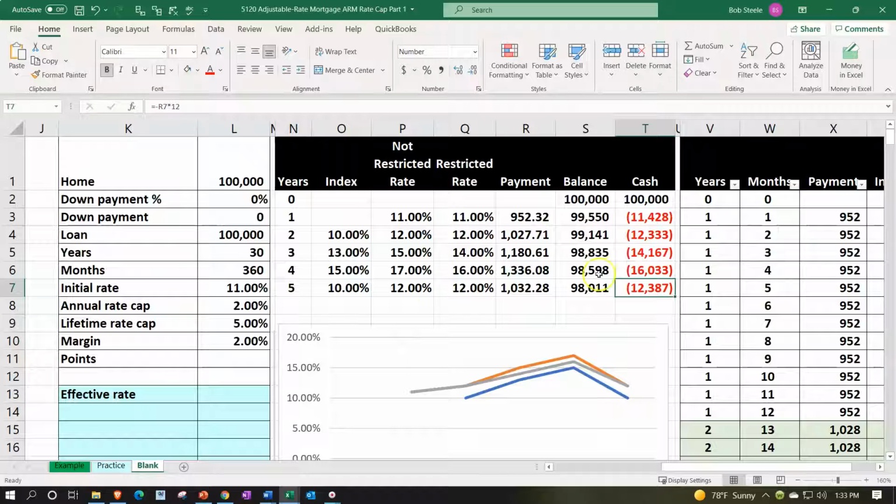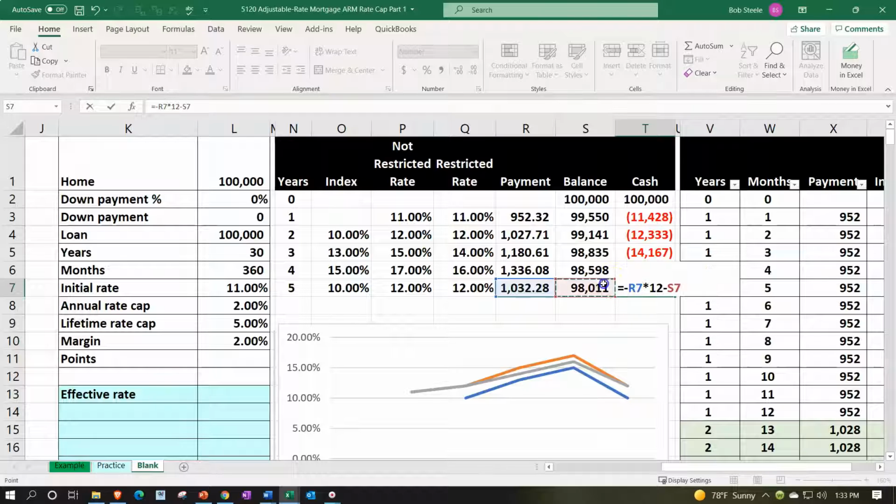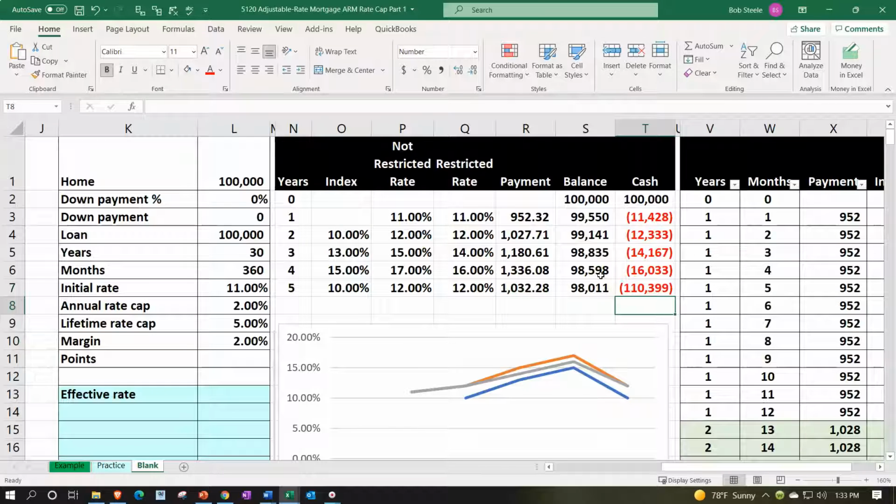The last payment, if we're saying that we're going to close this out after 5 years, we would have to close out the payments, and then at the end of the year, we'd have the balance of the 9811. We'd also have to close out, so I'm going to add that into the end, minus the 9811. And there we have our cash flows if we're thinking about this and saying we're going to close this thing out after 5 years, even though it's a 30-year loan.